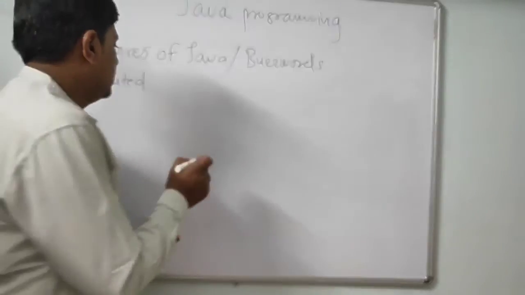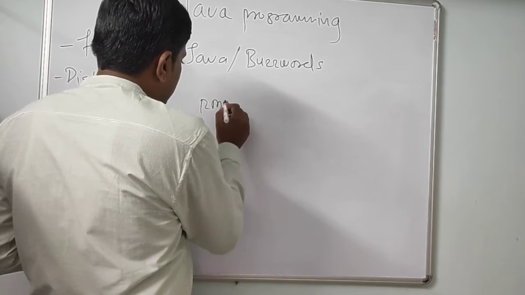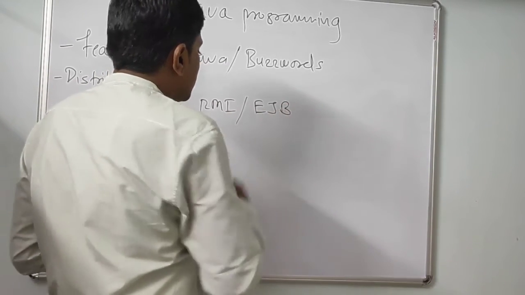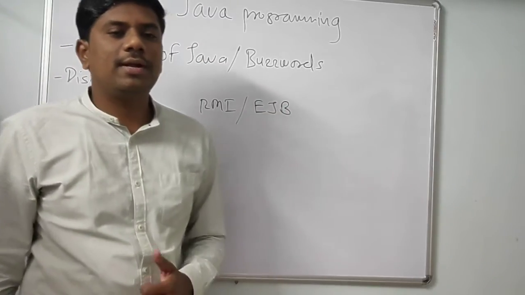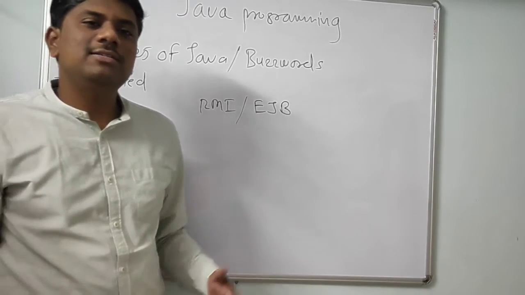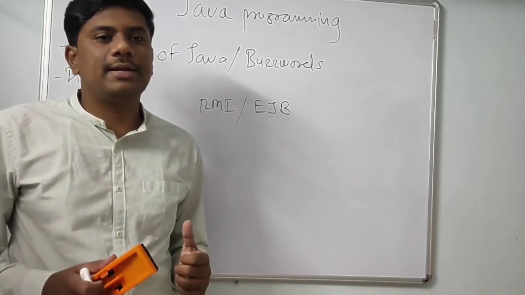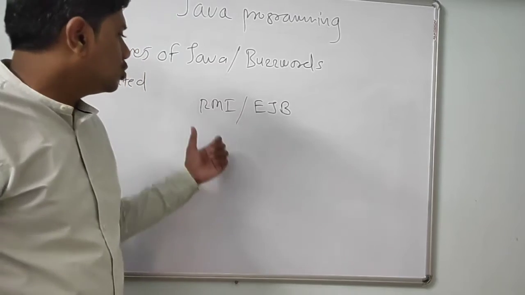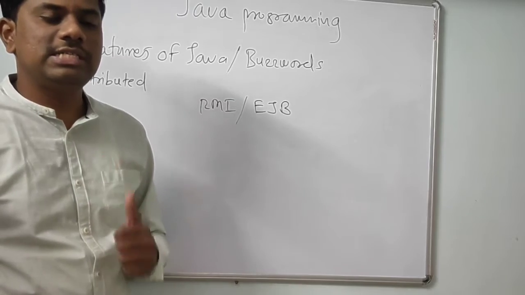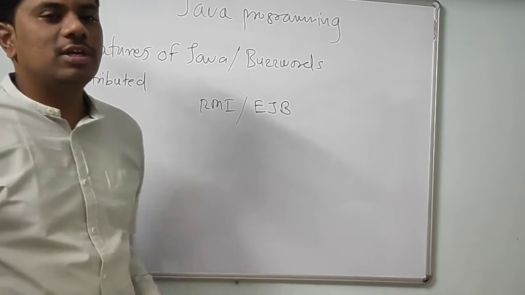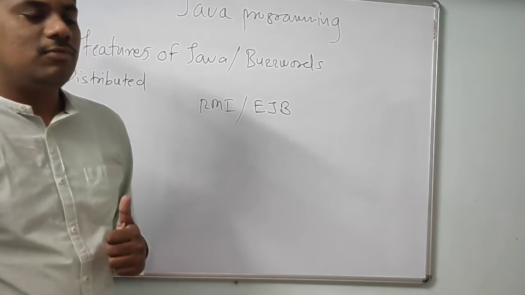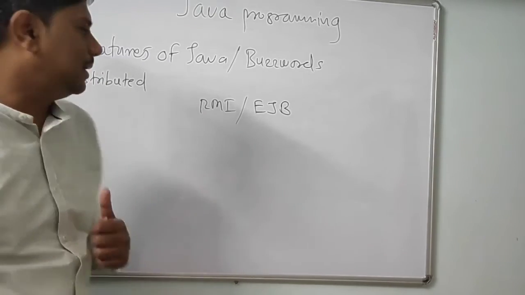By using RMI, remote method invocation, and also EJB, Enterprise Java Beans, these two APIs, we can develop distributed applications in Java. Java is currently widely used in internet programming because of this facility. Remote method invocation and Enterprise Java Beans are the two APIs responsible for developing distributed applications.